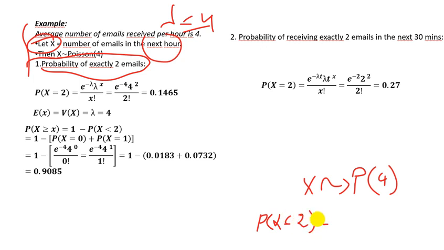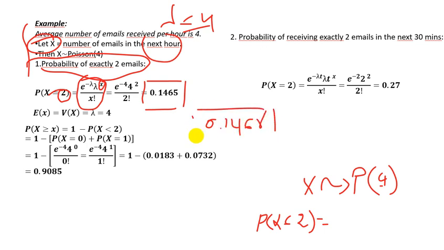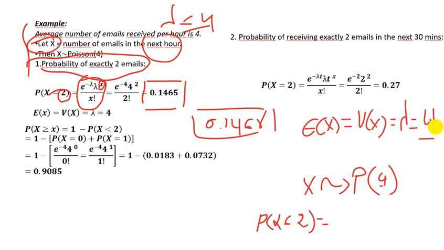What is it? We apply our formula. We replace lambda by its value, which is 4, and x by 2, and we calculate this. We get 0.1465. So this is the probability of receiving 2 emails in the next hour. And for the expected value and the variance, we said the expected value equals the variance in Poisson distribution. It is lambda, so it is 4.